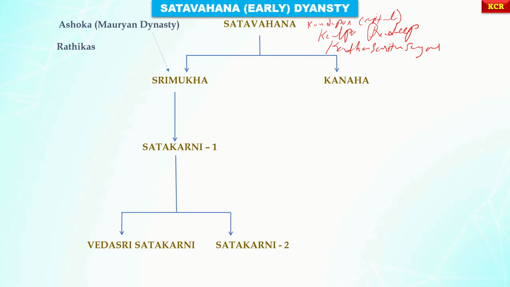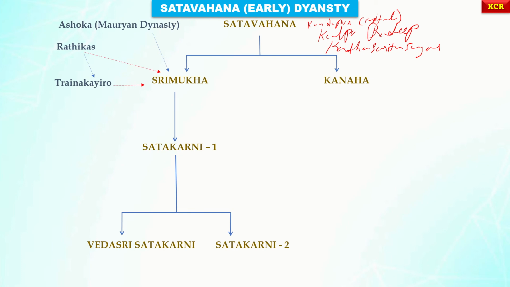And under these Ratikas, Triankaryo, who worked as his vassal, both got defeated at the hands of Srimukha.